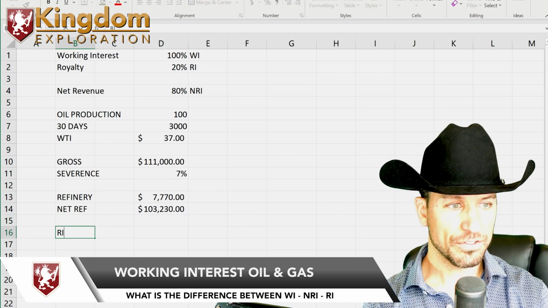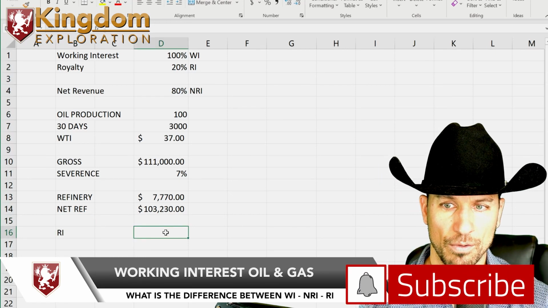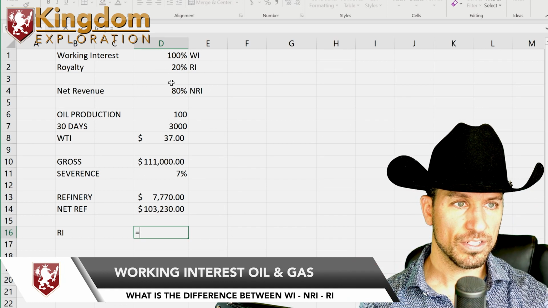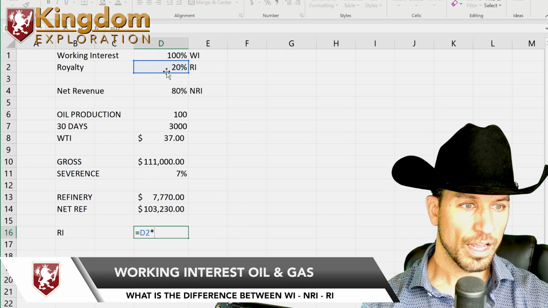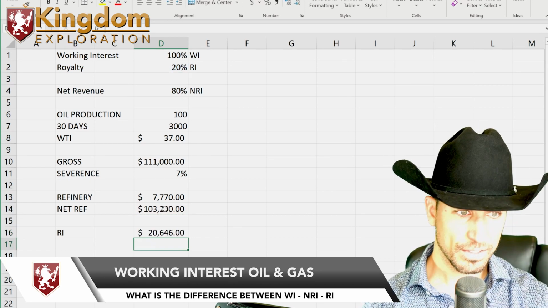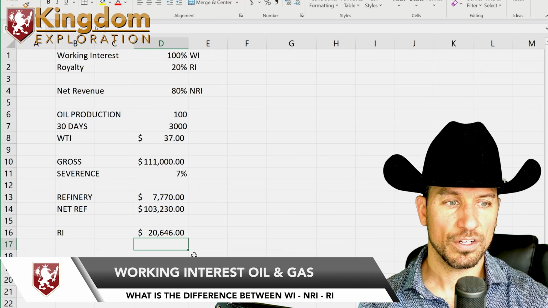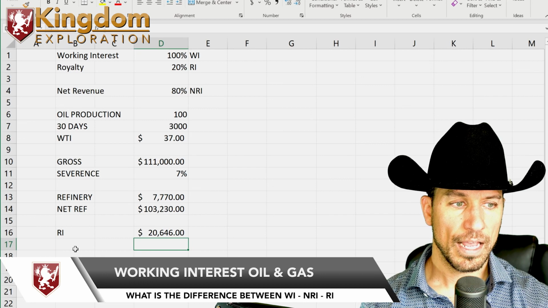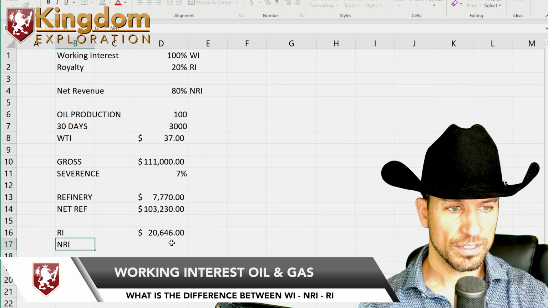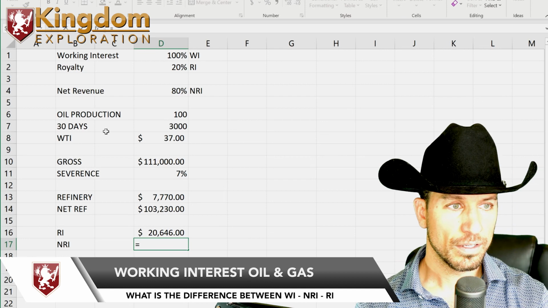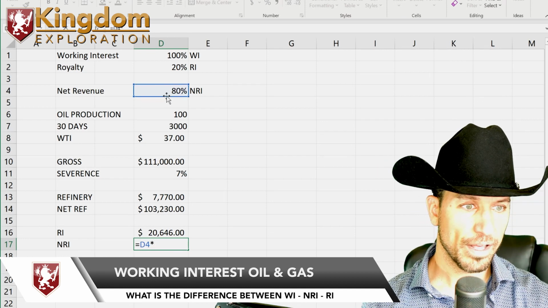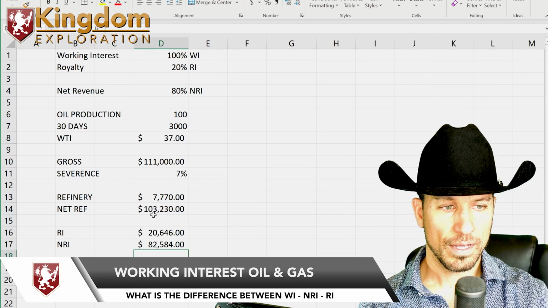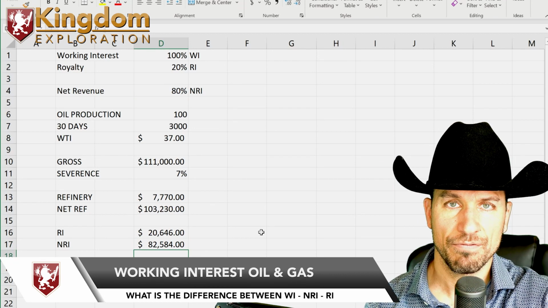Now the royalty interest owners. The way we calculate this, the royalty interest owners get 20% of it. So we take this and multiply it times this. So the royalty interest owners get $20,646. And the net revenue interest partners, you take the 80% and multiply that times this. So the net is $82,584.